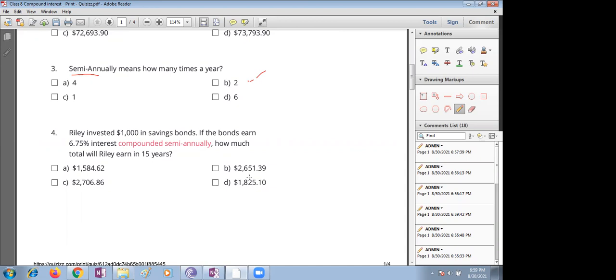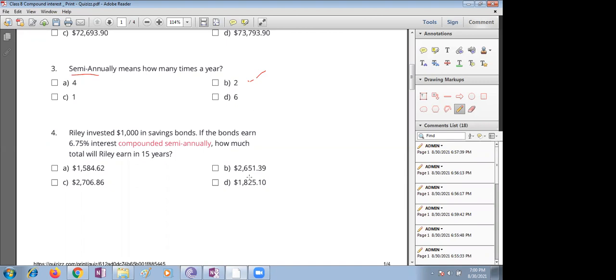Jashmika, please read. Riley invested 1,000 in savings bonds. If the bonds earn 6.75% interest compounded semi-annually, how much total will Riley earn in 15 years? What is given? What is the given condition here?